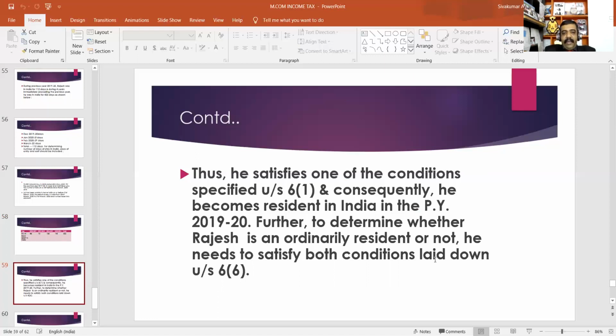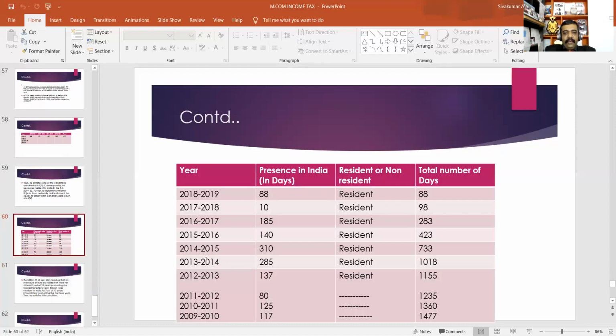Now we have to determine whether Rajesh is an ordinary resident or not. To decide this, we have to compute the number of days. Please look at the PPT again. Year 2018-2019, presence in India 88 days, that means he is resident in the previous year 2018-2019.